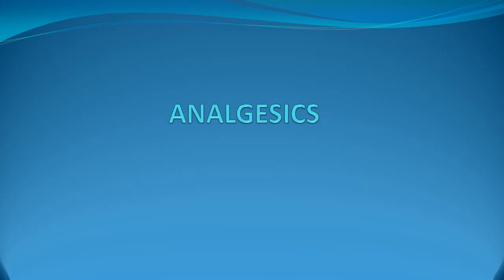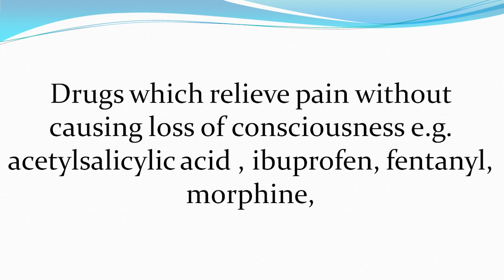Then the next term is analgesics. As you know, analgesia means absence of pain. So analgesics are the drugs which relieve pain without causing loss of consciousness. Here you must note that anesthetics, mainly the general anesthetics, cause loss of consciousness, but analgesics only relieve pain without causing any loss of consciousness. Examples are acetyl salicylic acid, which is aspirin, ibuprofen and morphine, which is an opioid derivative.